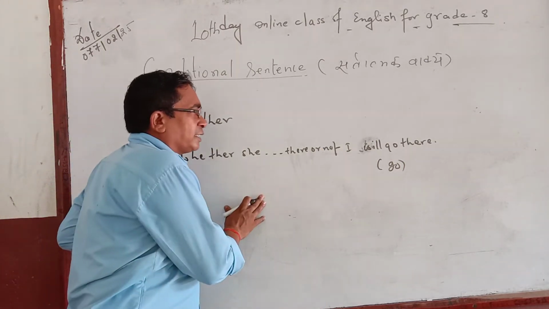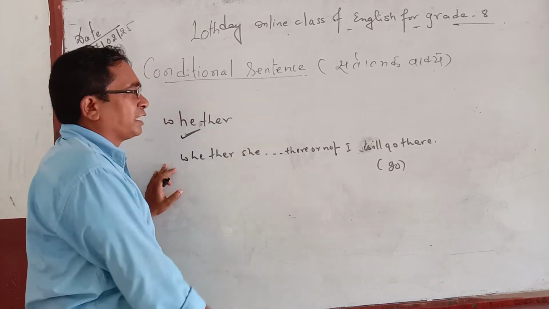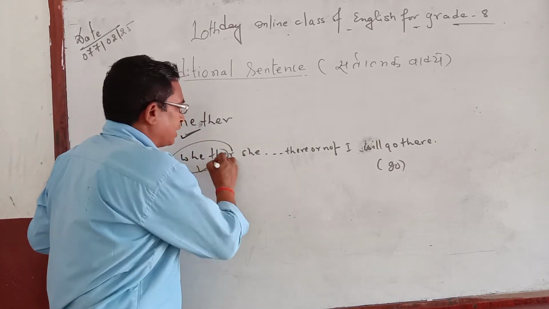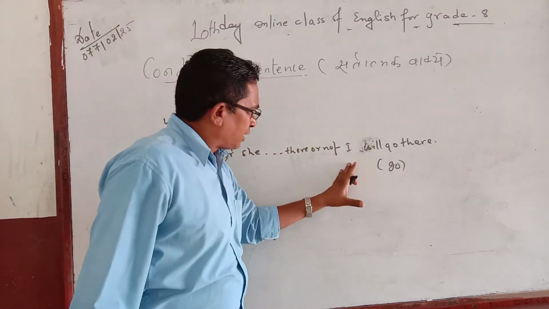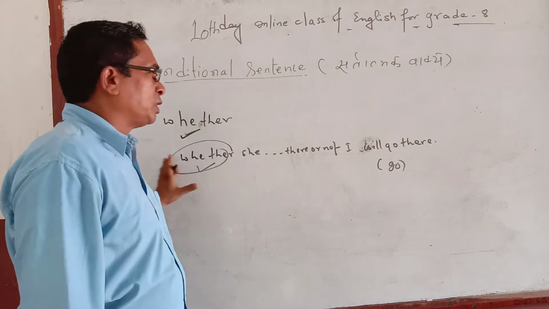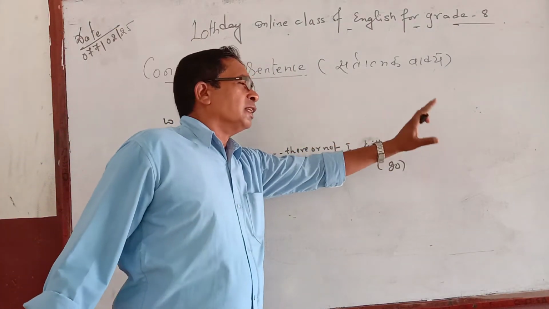As I told you, first you find the condition, and here there is no if. Though if is not here, whether is here. That's why this is the condition. In result and condition, no change. Whether she is there or not, I will go there. Now you find out which one is the condition. The first part is the condition, then the left part is the result.